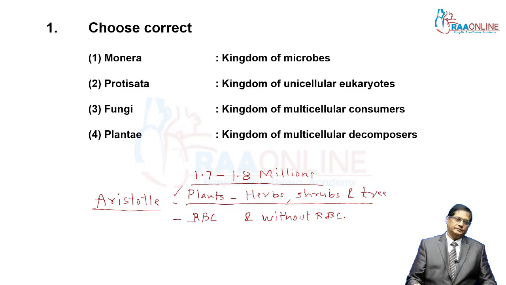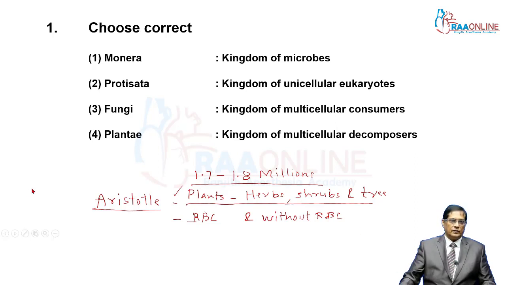Then in the modern era, that is the 17th, better to say 18th century, the proper classification of organisms was started. First, Linnaeus gave the two kingdom system of classification.